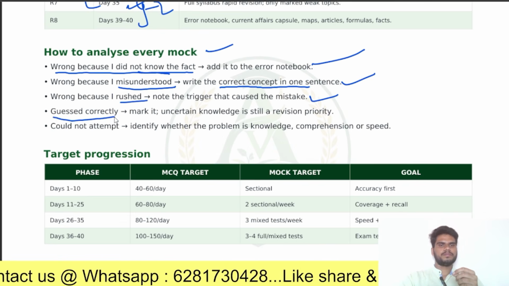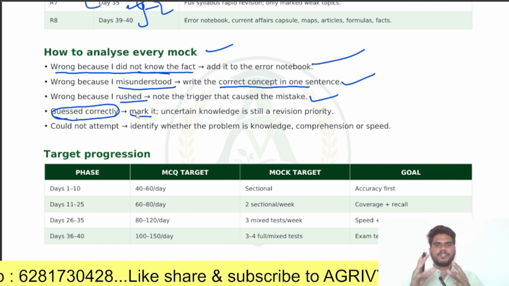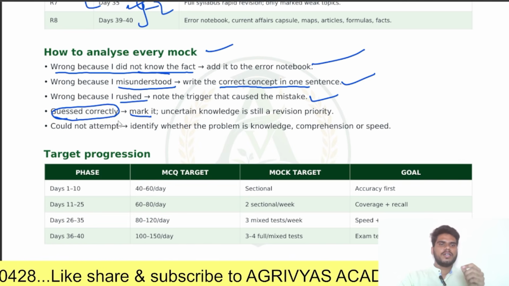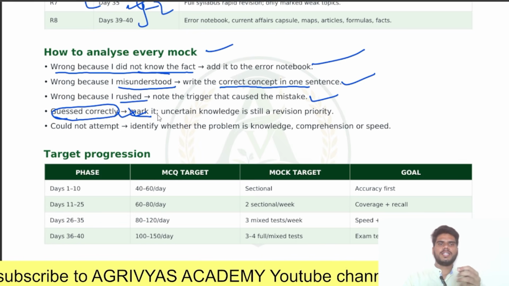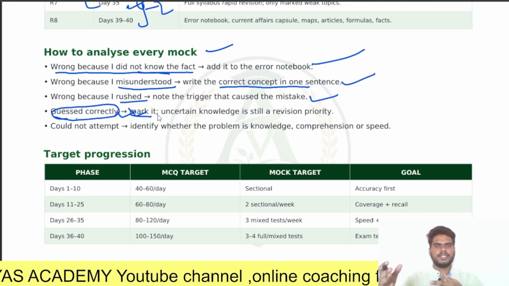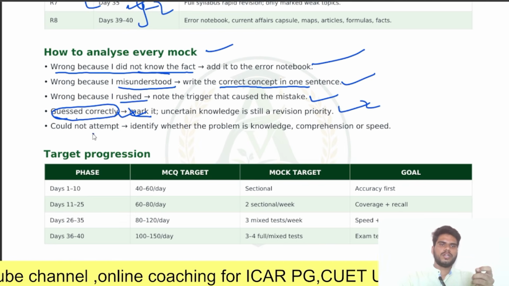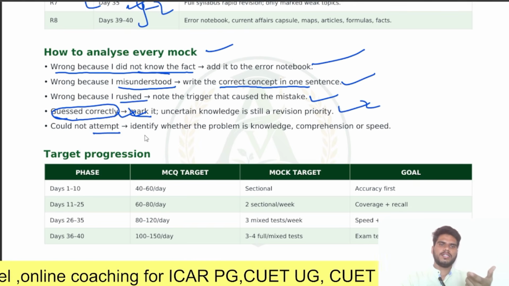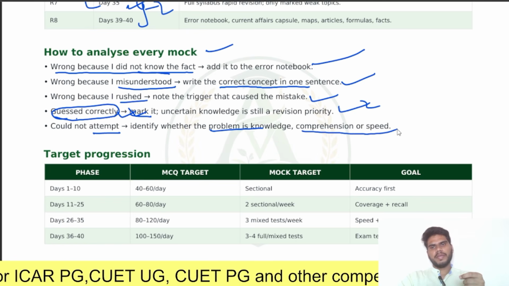Next, guessed it correctly. If you have guessed it correctly, just mark it, and also please revise that. Why revise that question? Because it is just like a bonus question: you just guessed and marked and the question got corrected. So just revise the concept of that question. Next, could not attempt. Why could you not attempt that question? What is the reason? Analyze the reason and also make a solution for that.